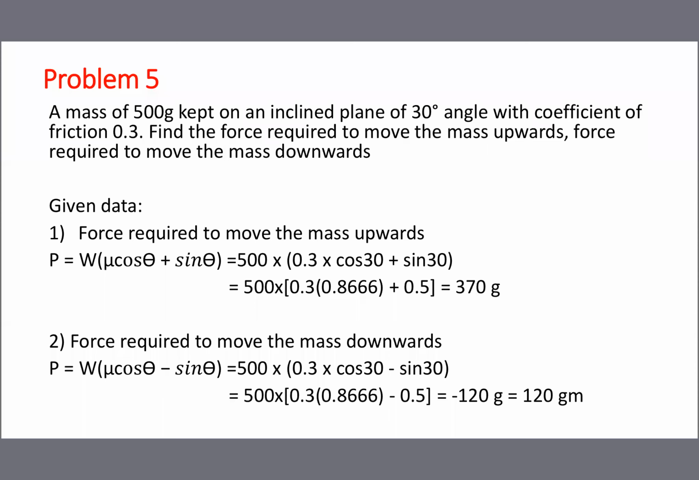If you want to move the job downwards, it is very easy because the inclined plane is a slope now. If you are pushing it, it quickly comes down. So it is the same formula, only you put minus sin theta instead of plus, and put the data as usual. Finally you get 120 gram in the minus direction. How much force is required to move the job downwards? 120 gram, in the opposite direction. That's why the minus sign. So I think all the problems are covered.